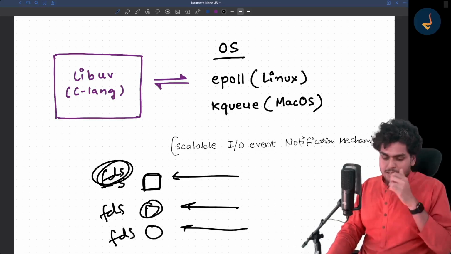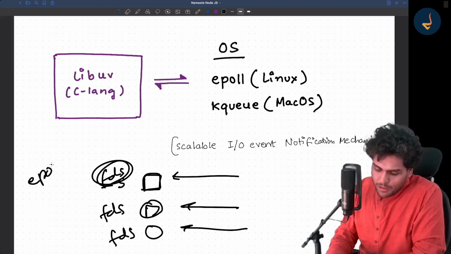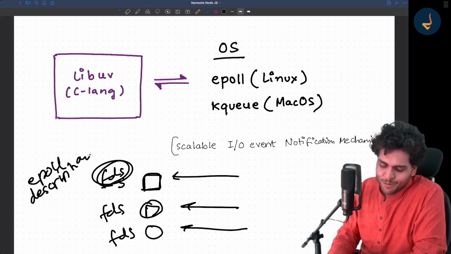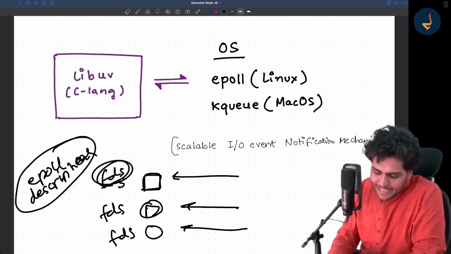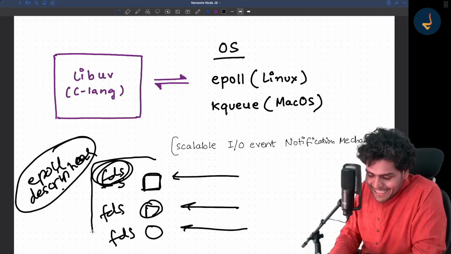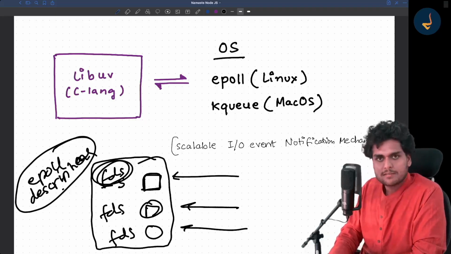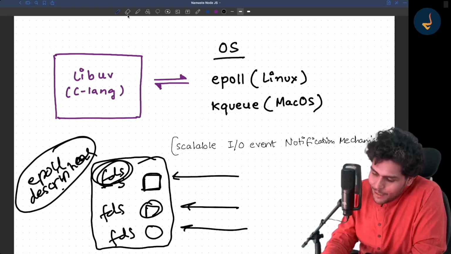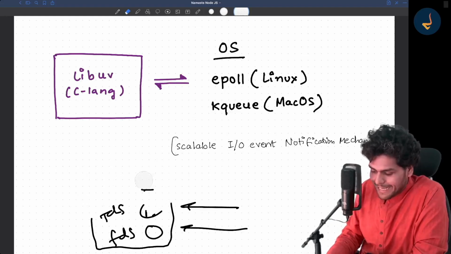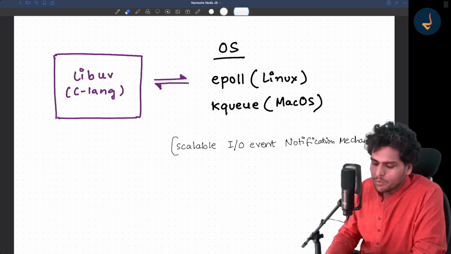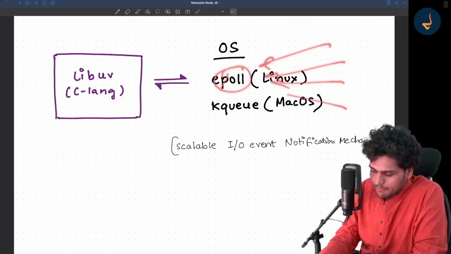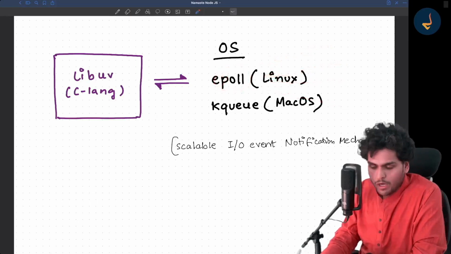So what happens is you can create an epoll descriptor. It is tough for me also to explain. You can create an epoll descriptor. Now this epoll descriptor is basically a collection of your socket descriptors. So basically one epoll descriptor can handle multiple connections. Assume that one epoll descriptor can handle multiple connections. Got it?